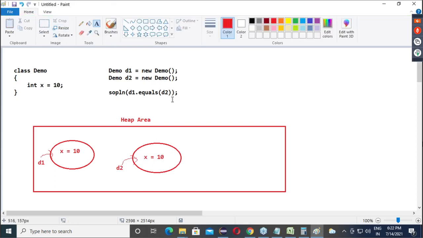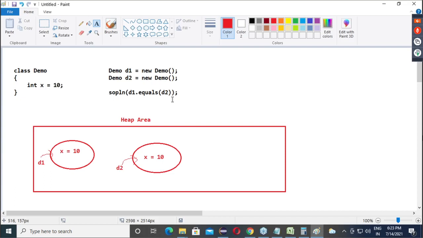Now guys, I have a question. I have two objects of demo class. Now tell me, are these two objects on the same address or on different addresses? Different address. See, I said there is no way a user can fetch the address. But internally, 200% sure there will be some address. Correct. So both the objects are on different addresses.